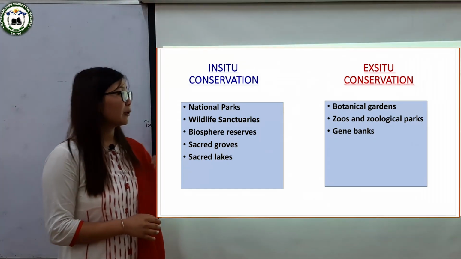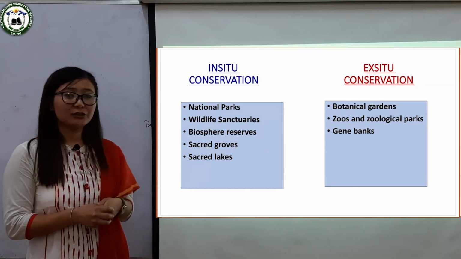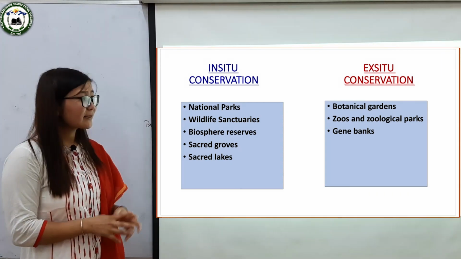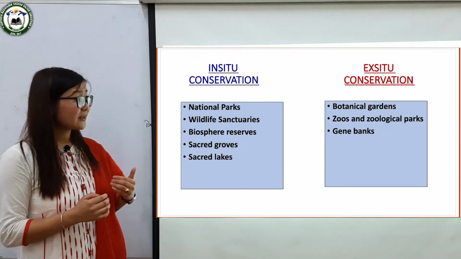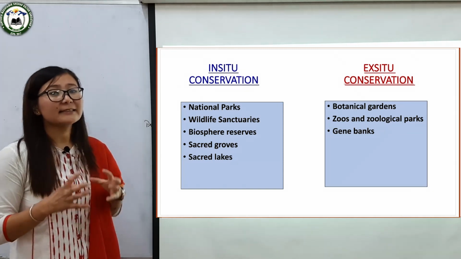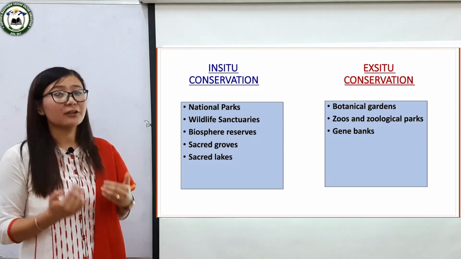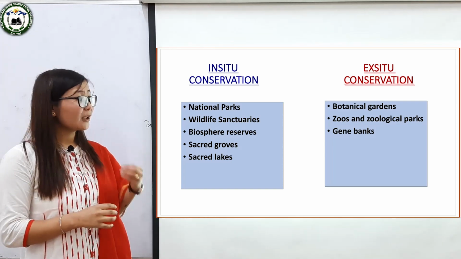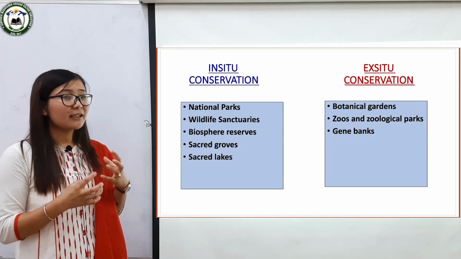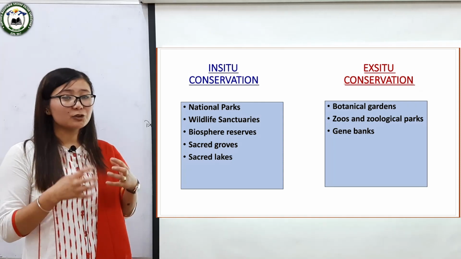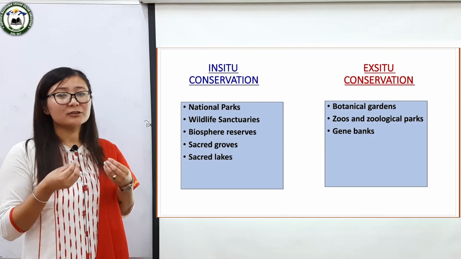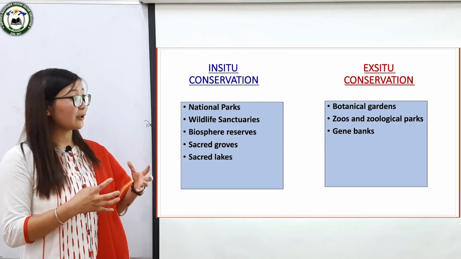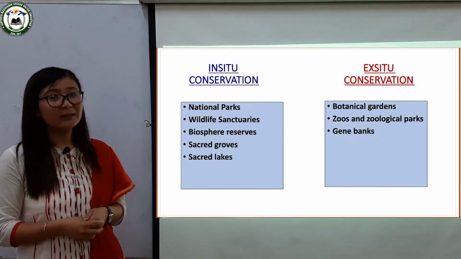Students, the next method that falls within ex situ conservation is gene banks. Now, gene banks are an important way to conserve genetic resources. They provide safe storage for various seeds. Thus, they are defined as the stock of viable seeds. Normally, gene banks keep the seeds in a germinating condition. So, they are known as the stocks of viable seeds.